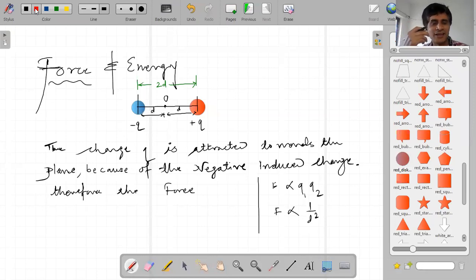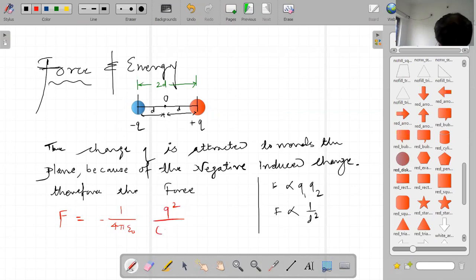Therefore, for this case, dear student, we can write the force is equal to 1/4 pi epsilon 0 with a negative sign. Can I write Q square upon 2d square? Is it correct? And the unit vector is z. Understood, dear student? Why am I writing 2d here? Anyone?